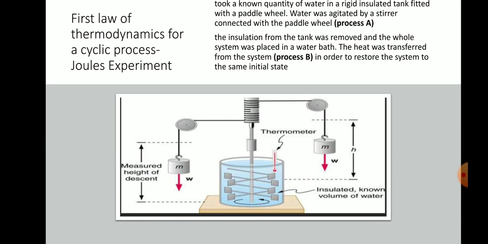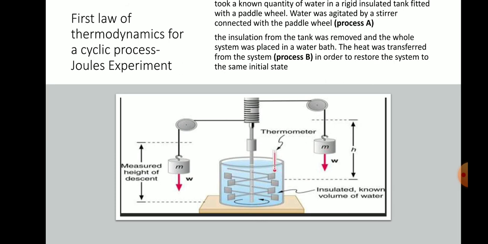Then the temperature goes down to its original state. In the first process, work interaction; in the second process, cooling process, which means heat interaction. Therefore the work is equivalent to heat in a cyclic process.